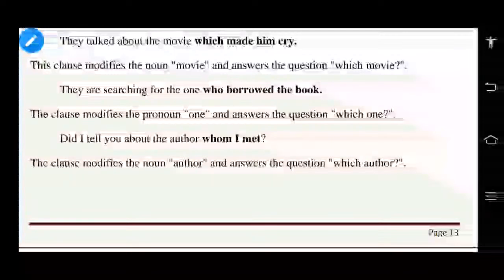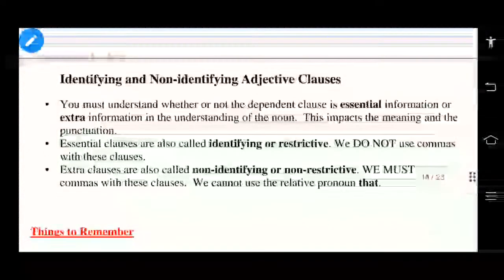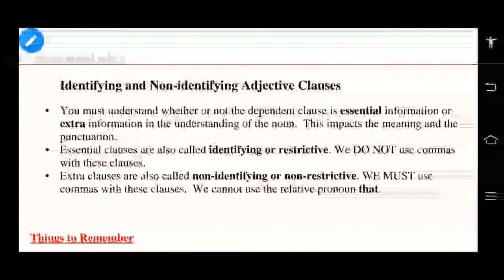So here it's an answer to which author. It modifies the noun author. So in this way we can use relative clauses. Very nice.